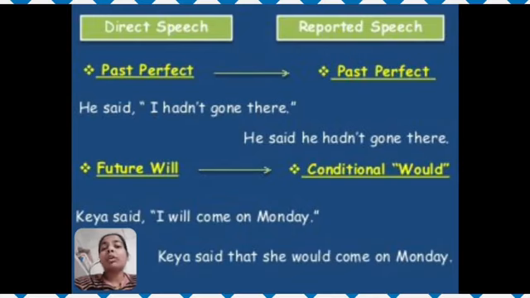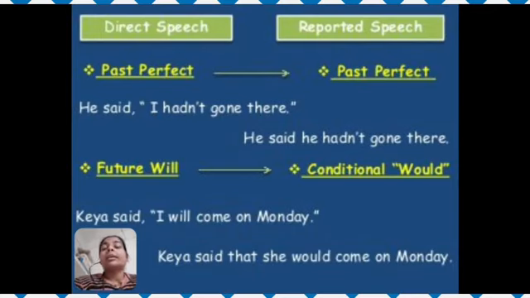So "had gone" is in past perfect form. You need not change its form. The past perfect form will remain as it is. He said that he had gone there.